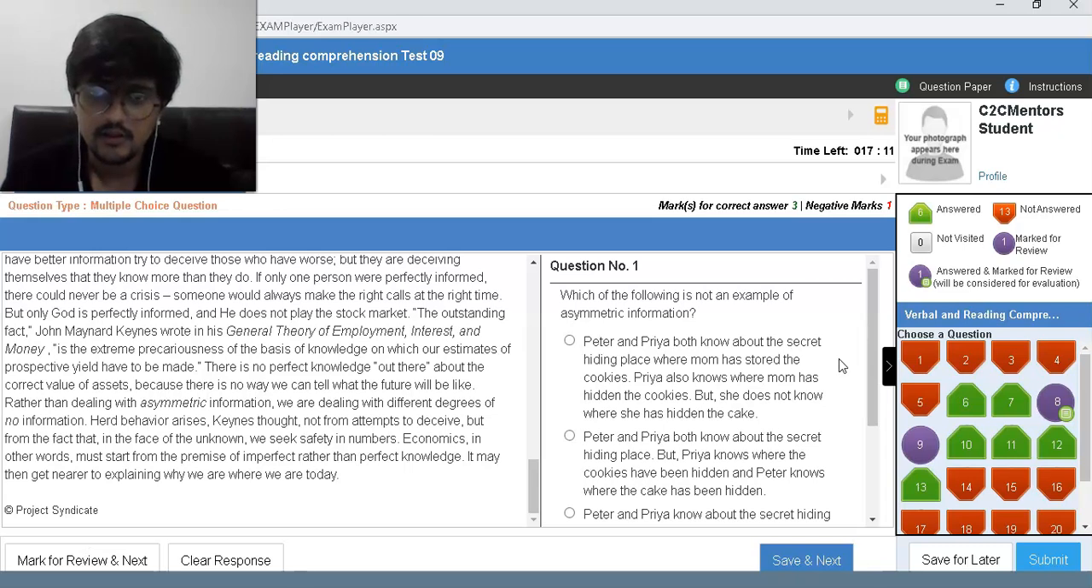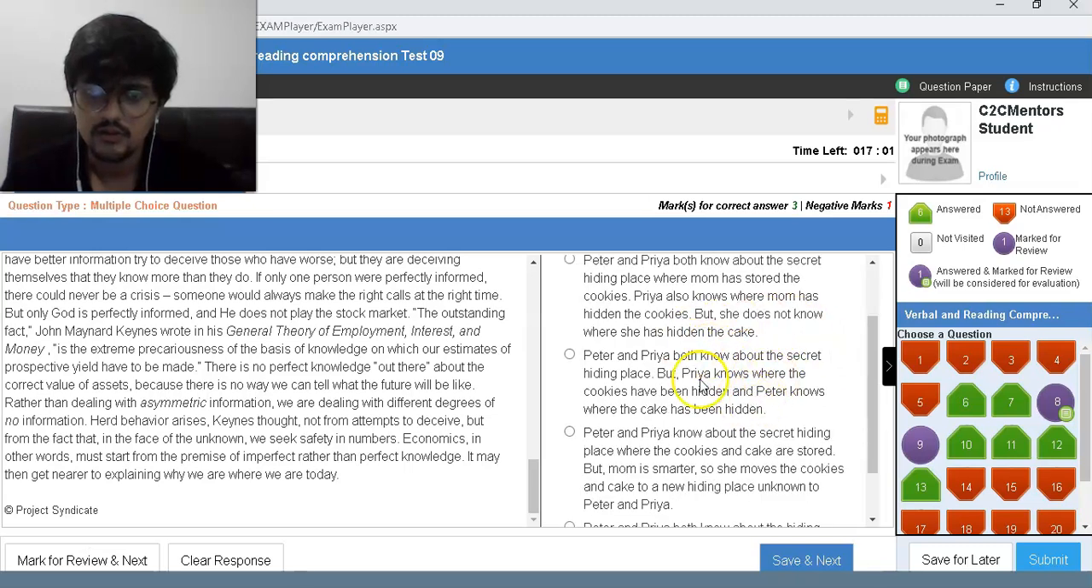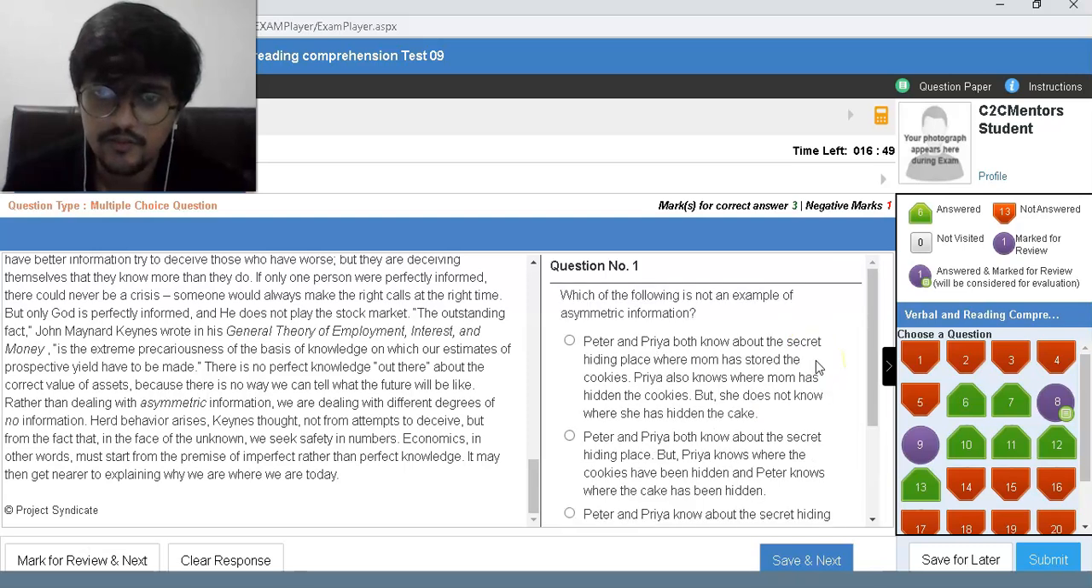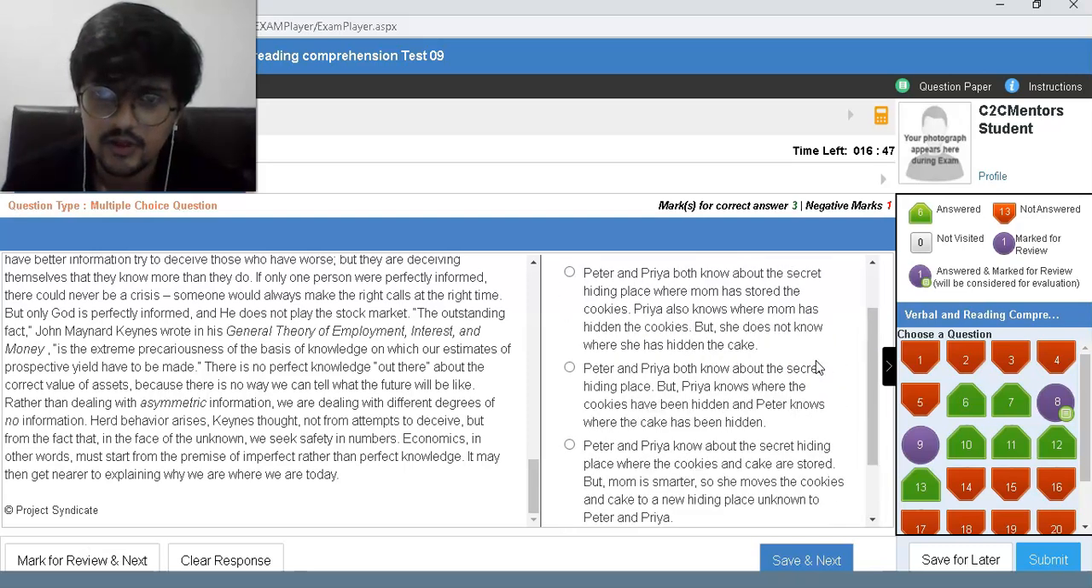Okay, also knows where. Mom has started to also know where Mom has hidden the cookies, but this doesn't make sense. The sentence: Peter and Priya both know about the secret hiding place, but Priya knows where the cookies have been hidden. Peter knows where the cake has been hidden. That is an asymmetric information.